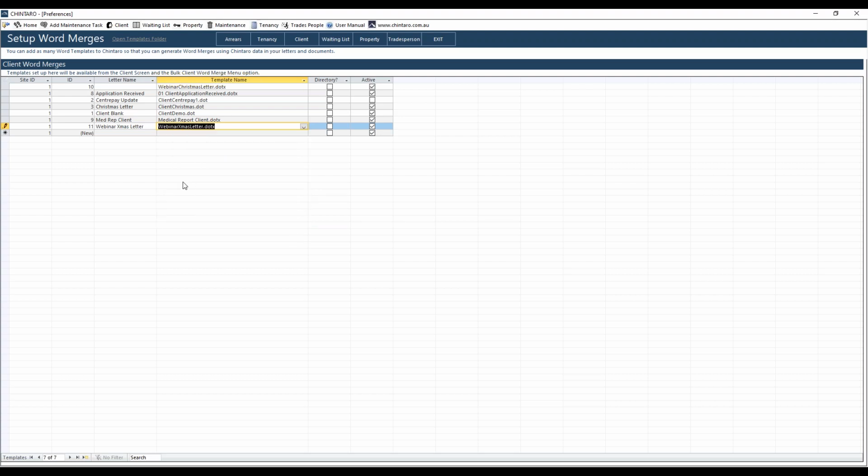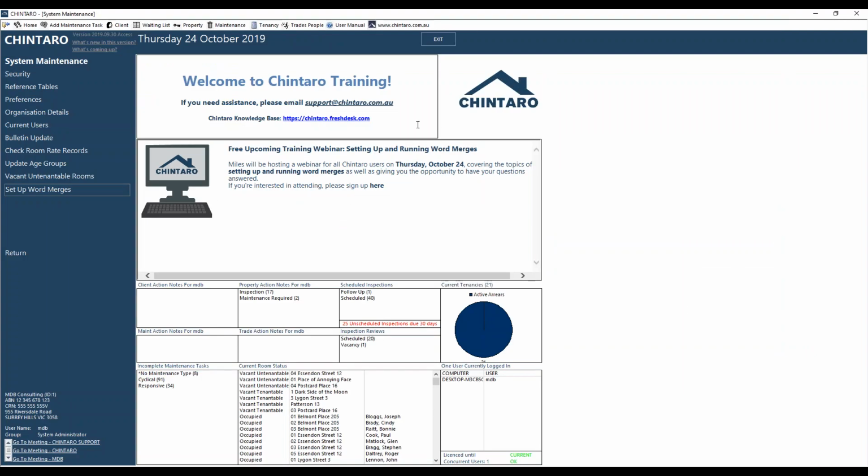Here's my Xmas letter, and that's it. So now I just exit, and we're done. We have now configured the word merge within Chintaro.